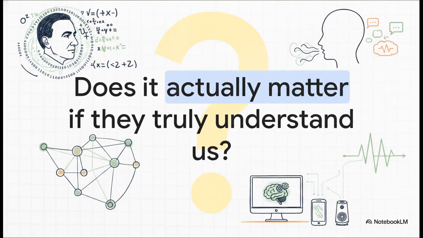So, I want to leave you with this final thought drawn from Alan Turing's legacy to ponder. If a machine perfectly mimics understanding through math and probabilities, does the illusion of intelligence just become its own reality? Turing believed that if a machine could successfully fool us into thinking it understood language, well, that was proof enough of intelligence. As these probabilistic models become flawlessly woven into our daily lives, maybe the line between computing statistics and true understanding doesn't matter nearly as much as we thought.